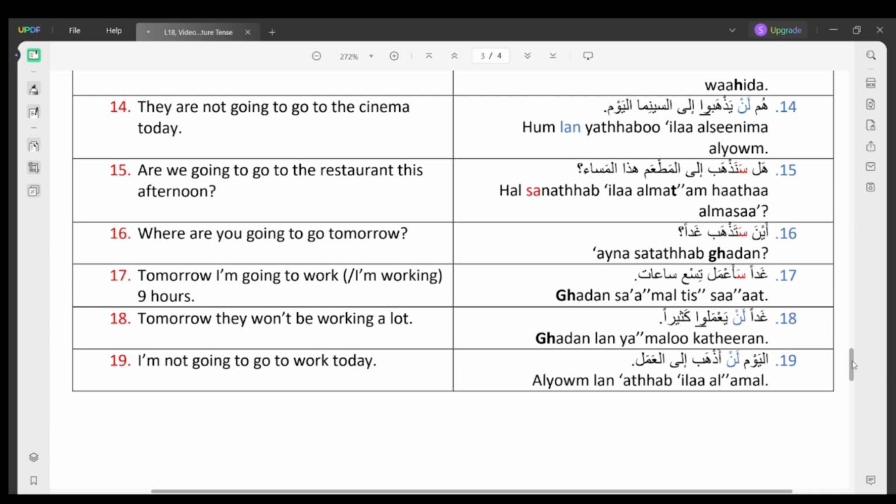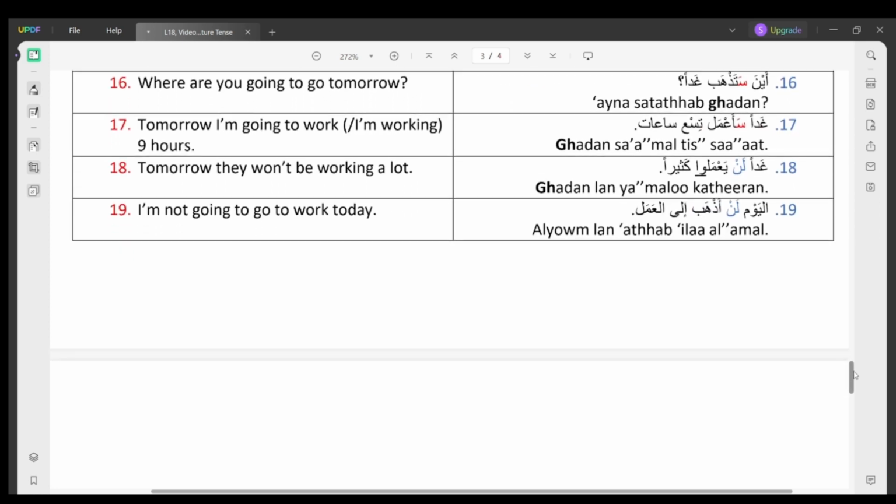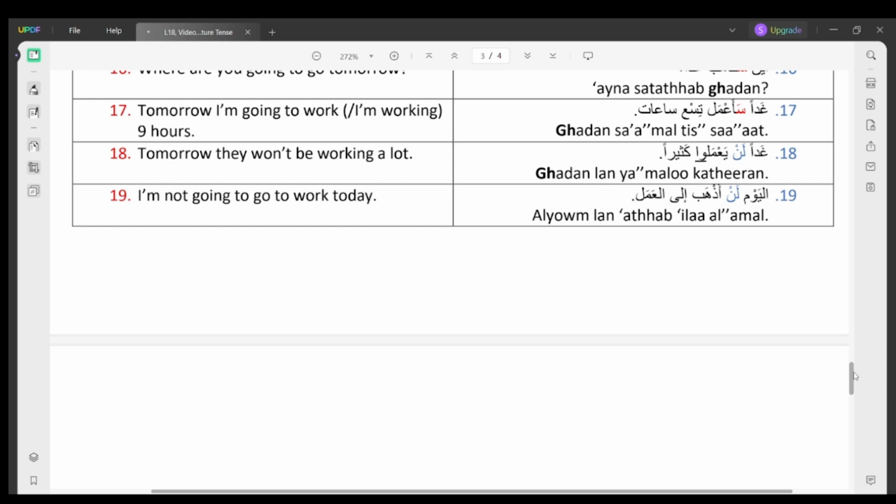Number 16. Where are you going to go tomorrow? أين ستذهب غدا؟ Number 17. Tomorrow I'm going to work, or I'm working 9 hours. غدا سأعمل 9 ساعات. Number 18. Tomorrow they won't be working a lot. غدا لن يعملوا كثيرا. And number 19. I'm not going to go to work today. اليوم لن أذهب إلى العمل.